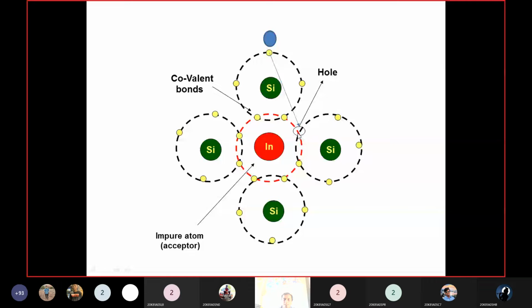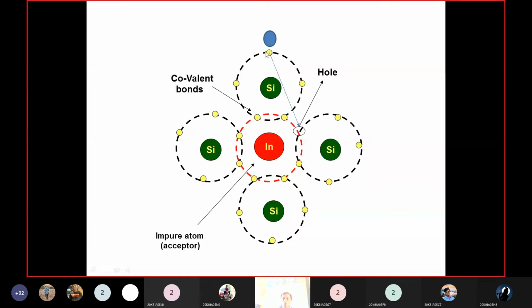If you supply electrical energy, thermal energy or optical energy to that material, the bond will break and this electron is supplied to the indium atom. The hole will be present at the place where the bond breaks.